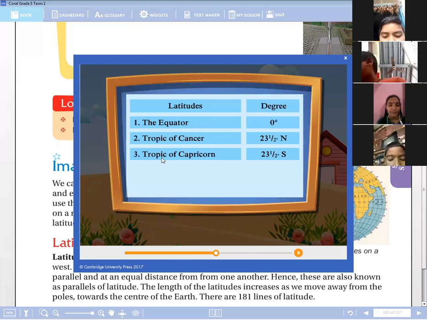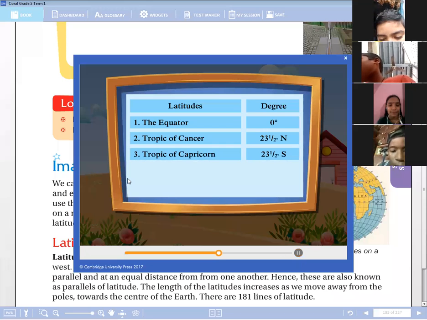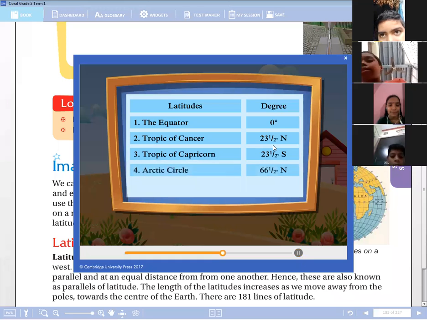Coming to the second one, the Tropic of Cancer, it is 23.5 degrees north and resembles north, children. Tropic of Capricorn is 23.5 degrees south. Four, the Arctic Circle represents 66.5 degrees north.